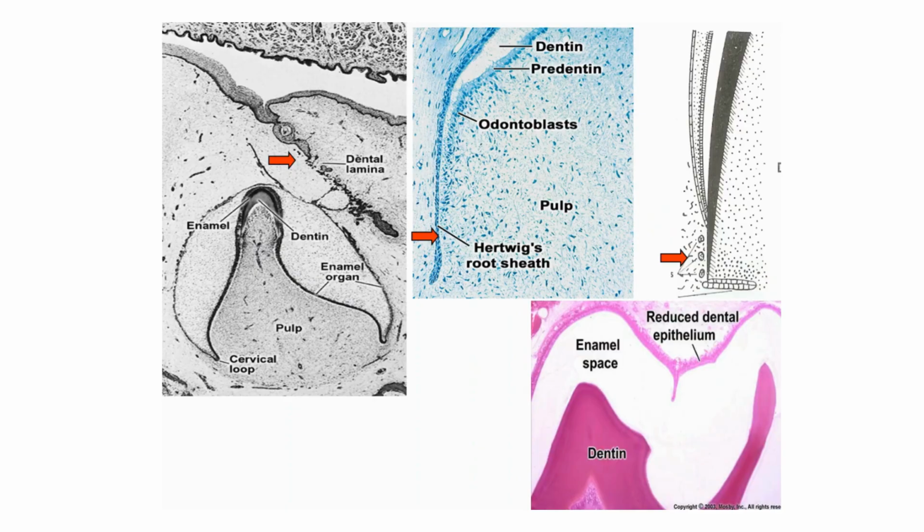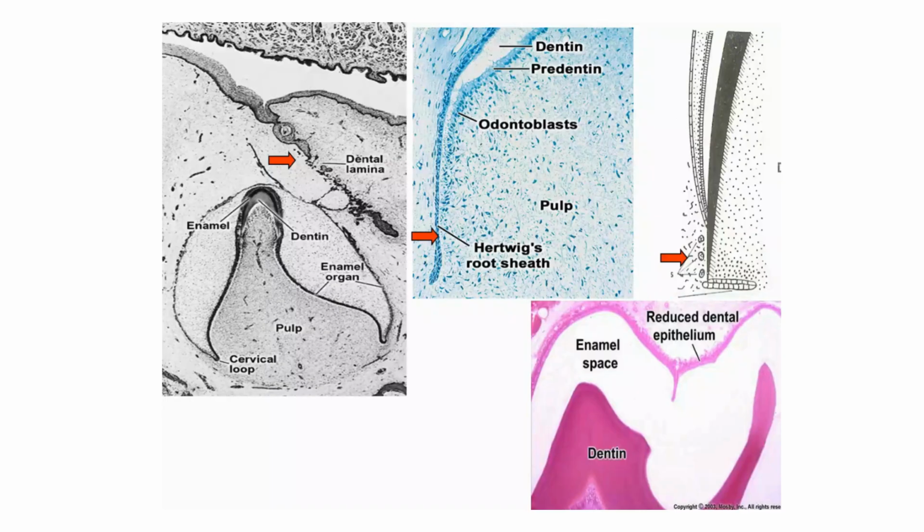So, their remnants, which are called cell rests of Serres, are responsible for the formation of odontogenic cysts. Then the next picture shows us Hertwig's epithelial root sheath, which forms the root of the tooth during the development of teeth. So when the remnants of Hertwig's root sheath are left, they're called cell rests of Malassez. Now these also help in the formation of odontogenic cysts.